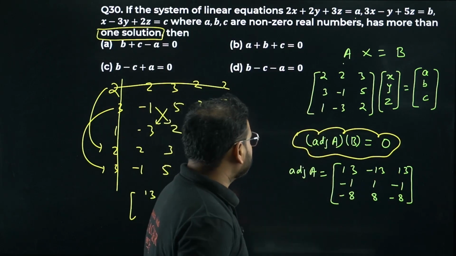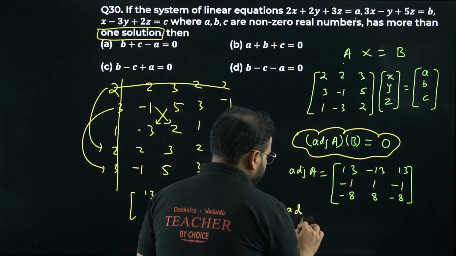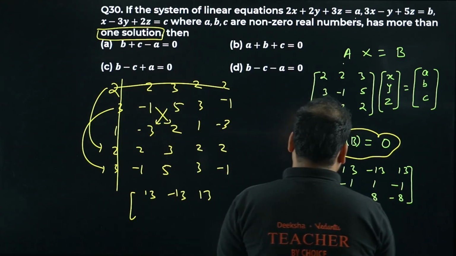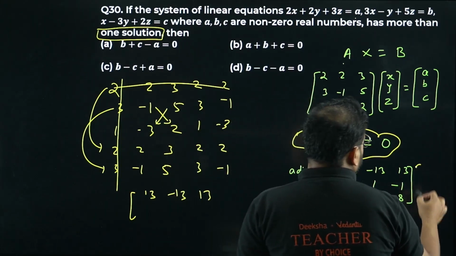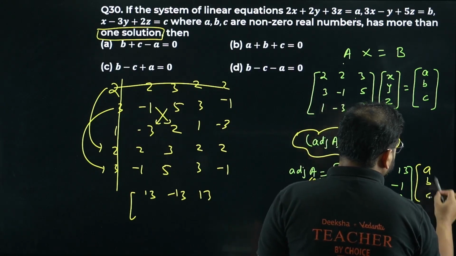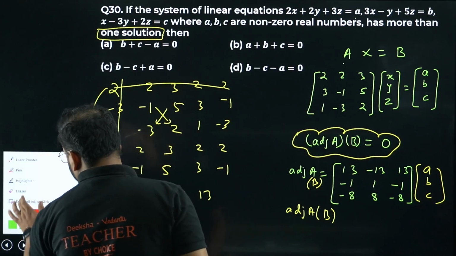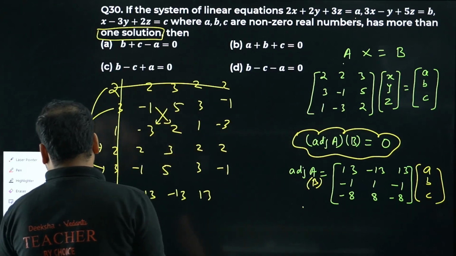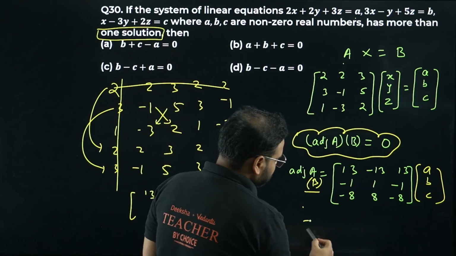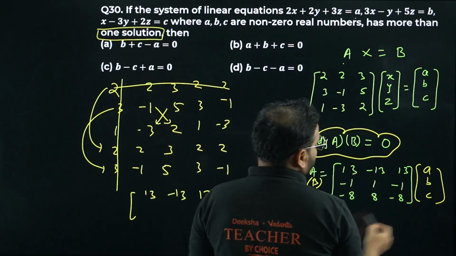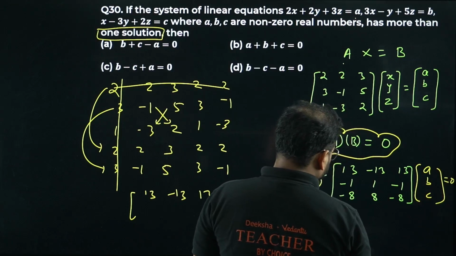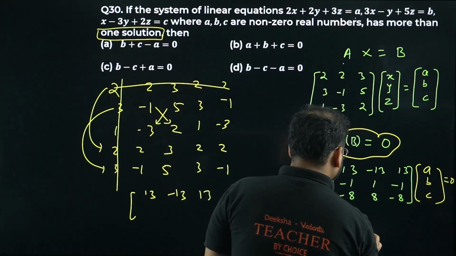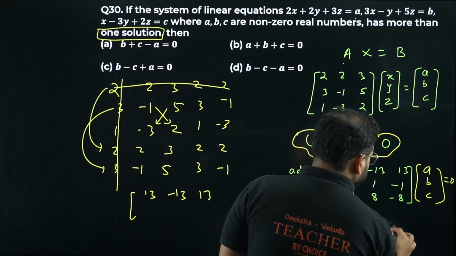Multiply with B. What is B going to be? Adjoint of A times B, so I have to multiply this side. B is going to be A, B and C. I multiplied B on the expression itself. Now please check. I have 13A, and of course this has to be equal to 0. So 13A minus 13B plus 13C equals 0.